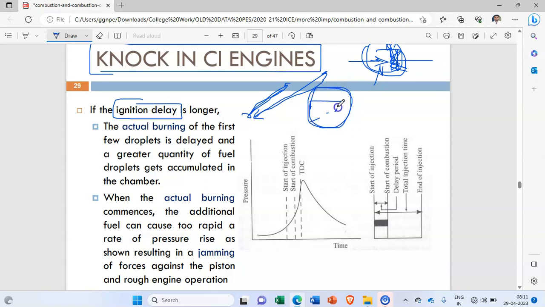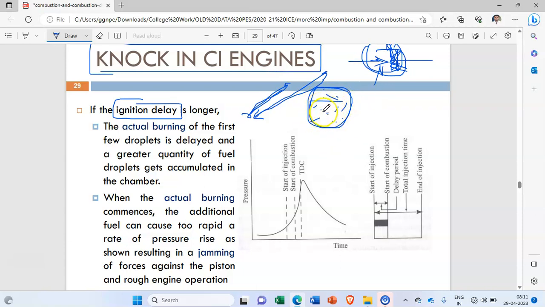Okay, the quantity of this unburned hydrocarbons or the unburned fuel mixture is very much higher, and what will happen? Due to this large quantity, whenever actual combustion takes place, there is a very drastic change in pressure inside the combustion chamber.